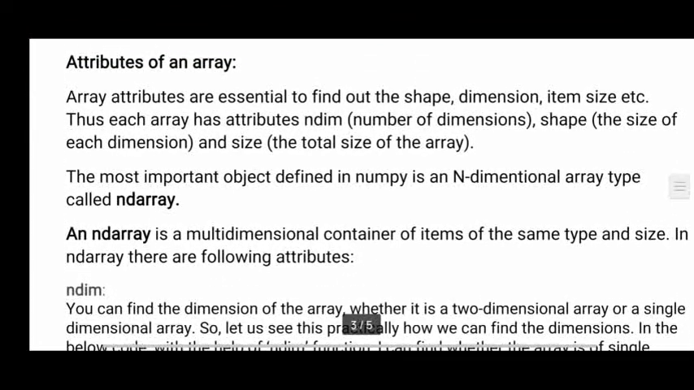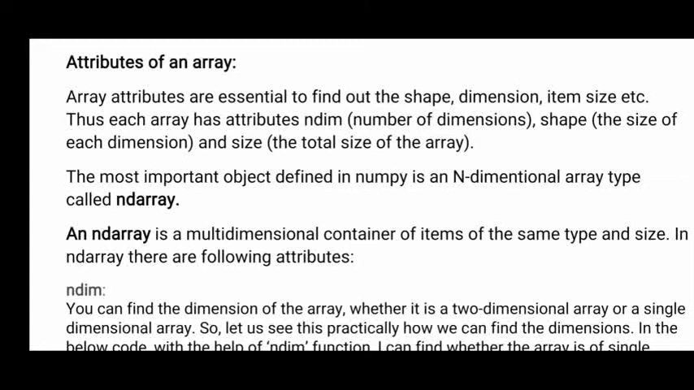In Python, how many dimensions do you have? One dimension, two dimension, three dimension, or one more, the n dimension, that you will get from the numpy package. That theory video I have already sent. Now we'll discuss attributes of an array. After creating an array, if you want to find information about your array, such as how many rows and columns there are, what the name of the array is, how many elements and dimensions there are, you can find out by using the attributes of an array.